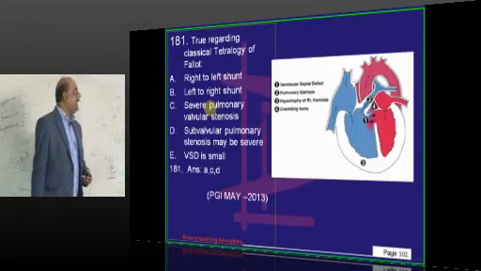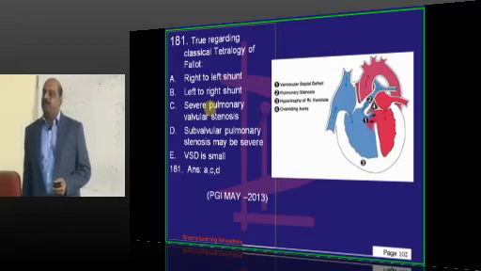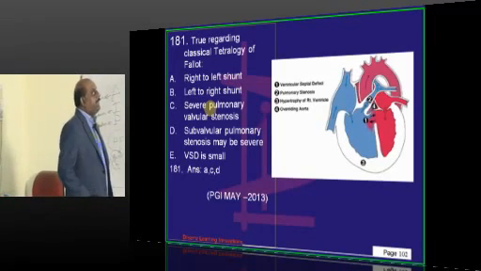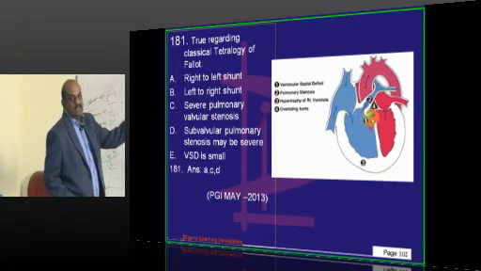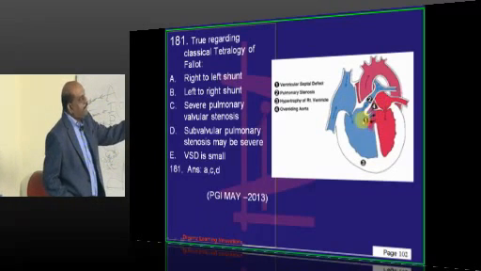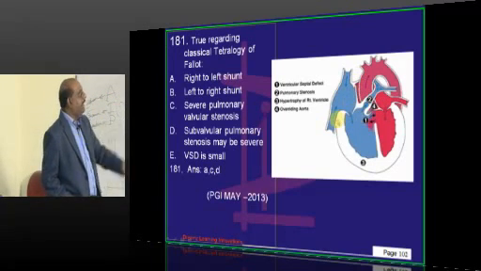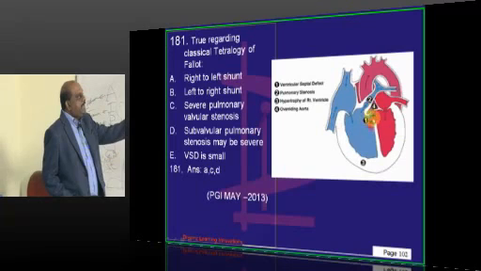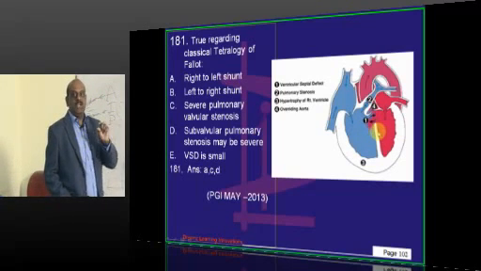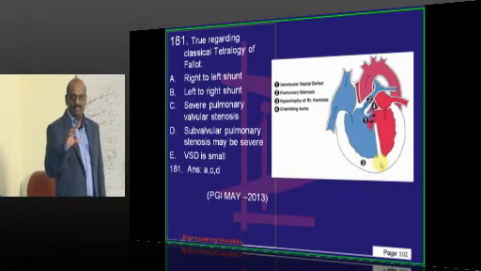What happens in Tetralogy of Fallot? There is a right to left shunt. And there is pulmonic valve stenosis. And there is an overriding aorta. Hence there is a tendency for right ventricular blood to directly pass into that overriding aorta. And how is the VSD in it? VSD is not a small one, it is a large one.